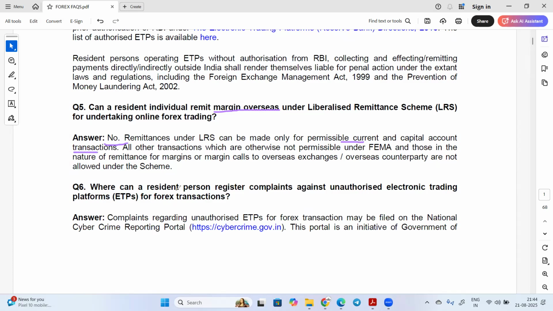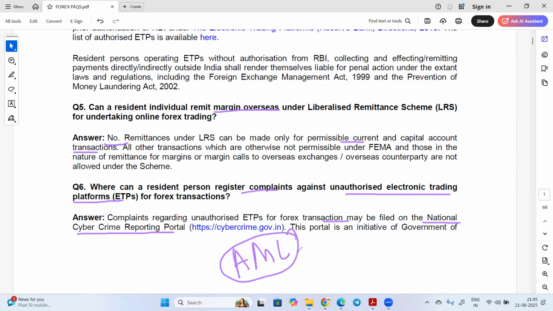Where can a resident person register a complaint against an unauthorized electronic trading platform? Complaints regarding unauthorized ETPs for forex transactions may be filed on the National Cyber Crime Reporting Portal. This question is very important because you should also know about forex with reference to money laundering activity, anti-money laundering.